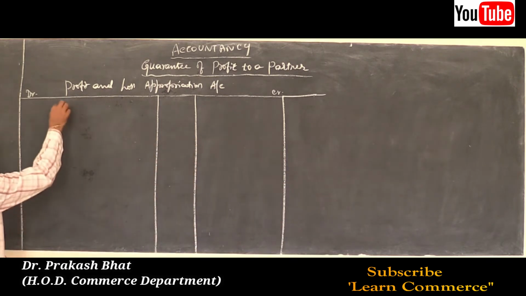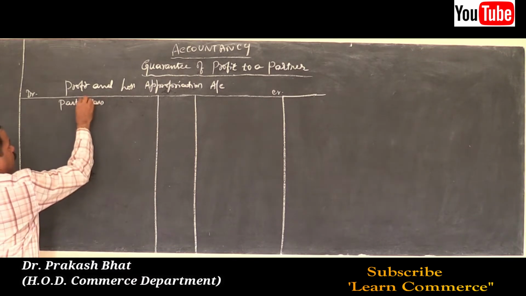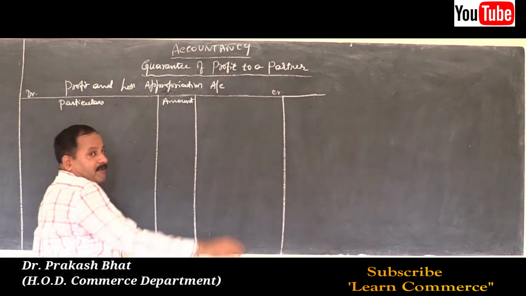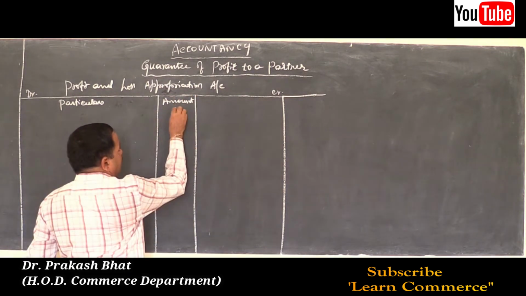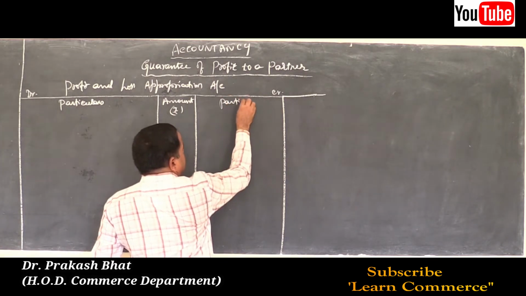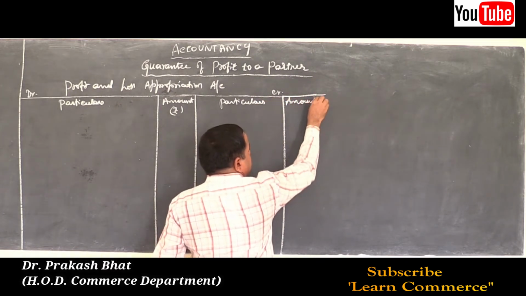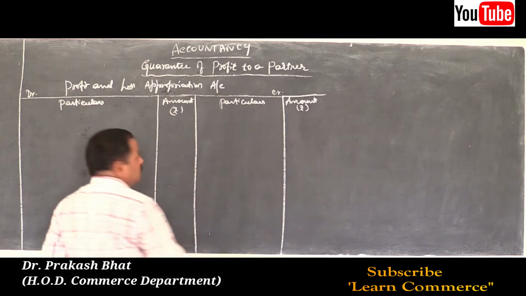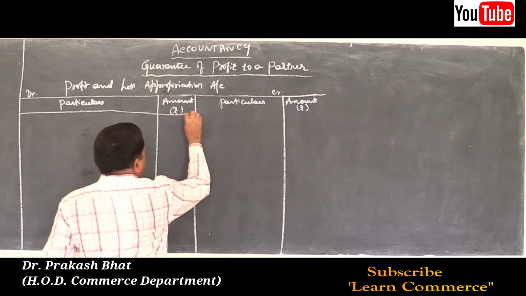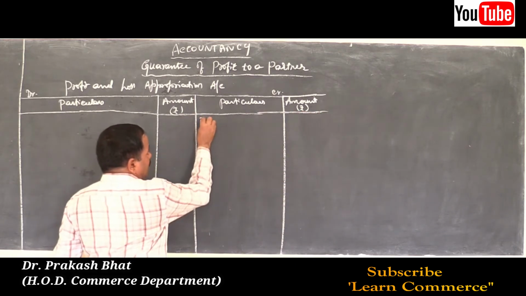Now column headings, particulars, amount in rupees. I told you to write rupees, otherwise they will deduct 1 mark. If your paper fetches 100 then they will deduct 1 mark for not writing rupees. Particulars, amount in rupees. Yes. Now starting point, write that is a net profit. On the credit side, by balance brought down.